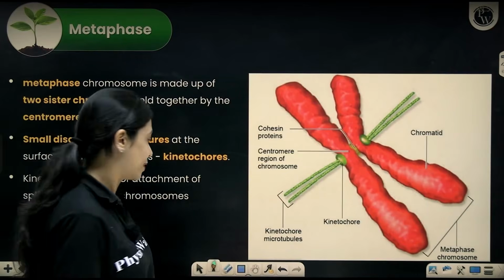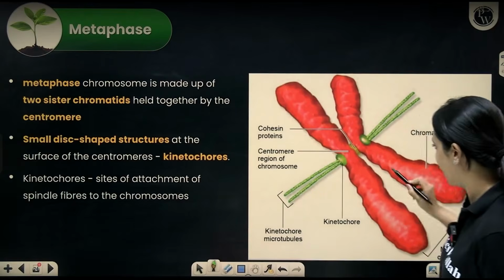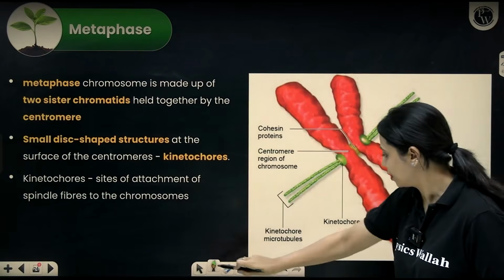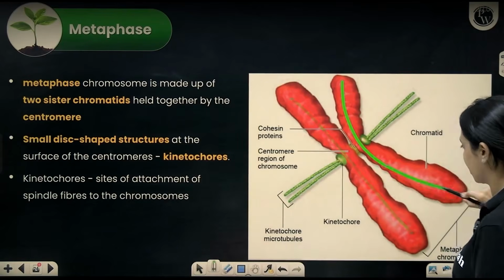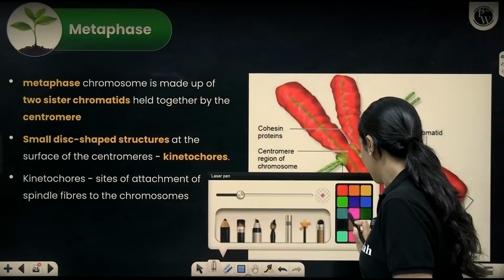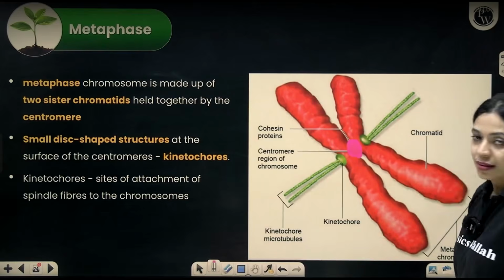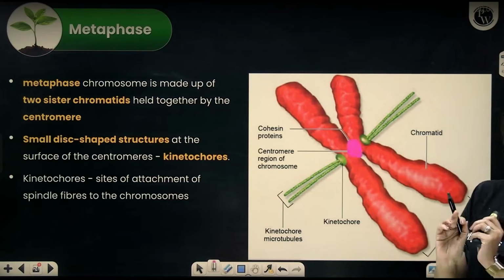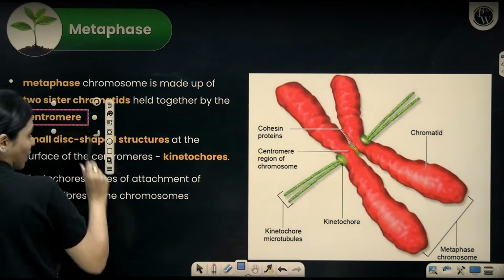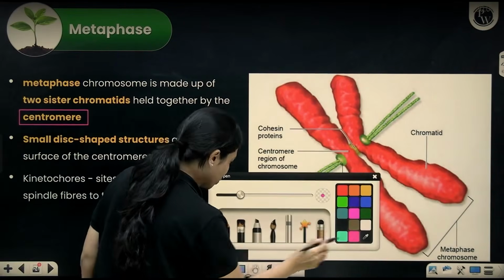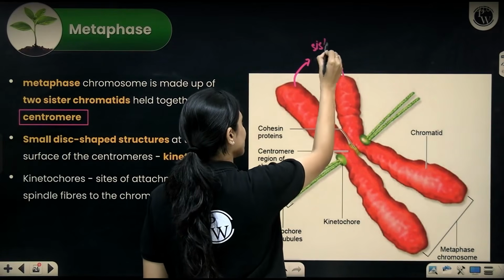Now, I told you that during metaphase, or immediately after S phase, the DNA will have two chromatids, right? Very distinctly in metaphase, you can see two distinct chromatids. Let me write it here. This is one chromatid, this is the other chromatid. These two chromatids are held at the center. The region at which they are joined together is called the centromere. Two chromatids belonging to the same chromosome are called sister chromatids.